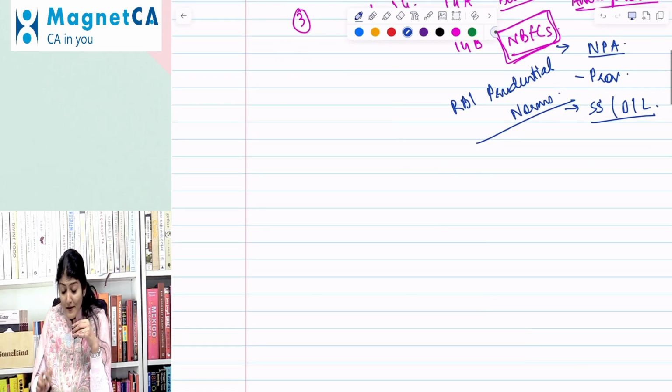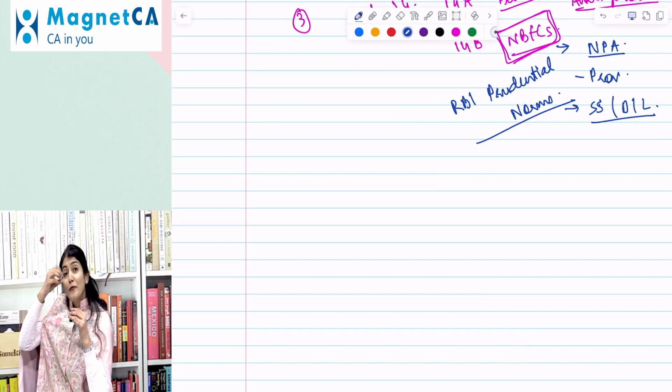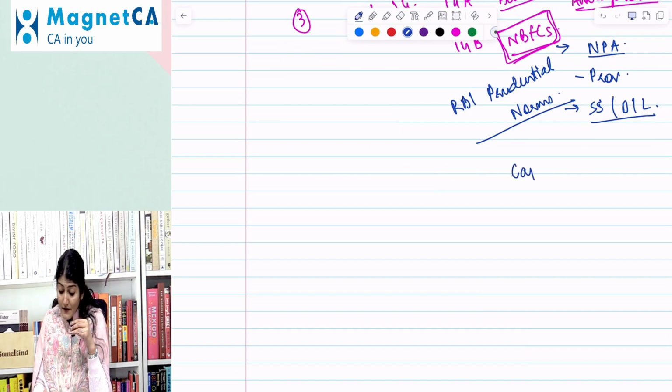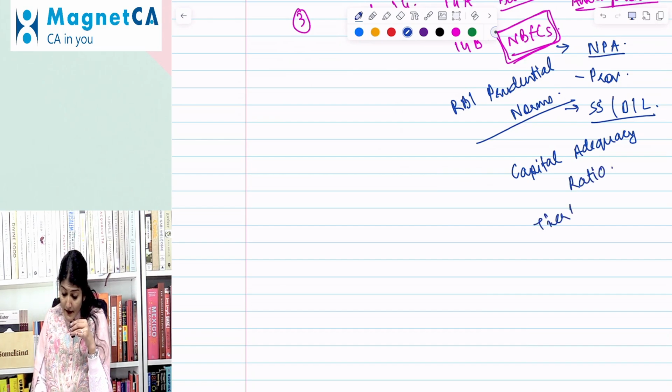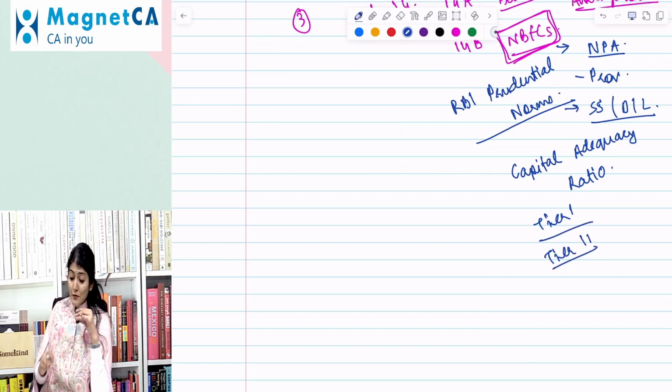Then also there is some change in the RBI prudential norms with respect to the capital adequacy ratio, wherein they have given what all is to be included in the tier 1 capital and what all is to be included in the tier 2 capital.